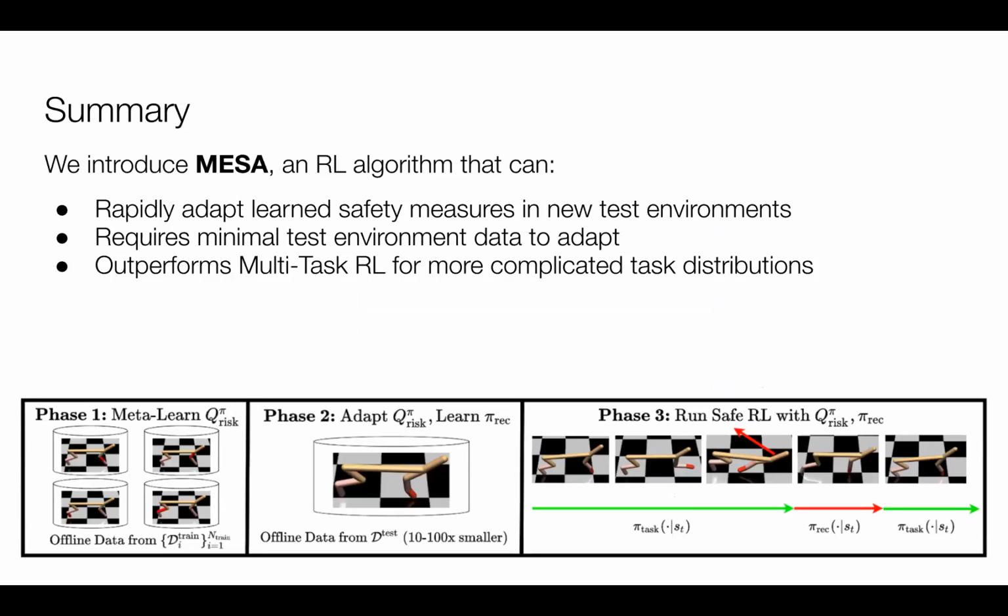In summary, we present MESA, a new reinforcement learning algorithm that can rapidly adapt safety measures to new test environments with minimal data, outperforming prior approaches for learning safety.